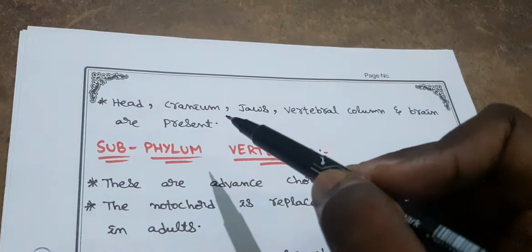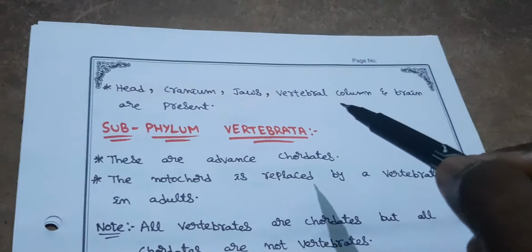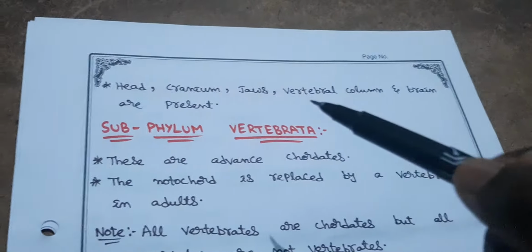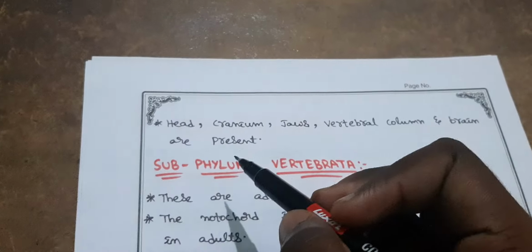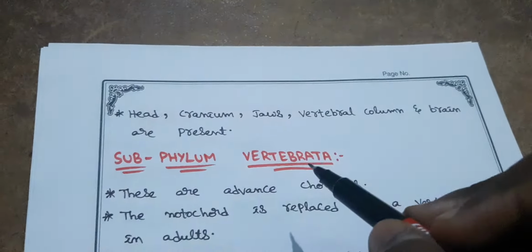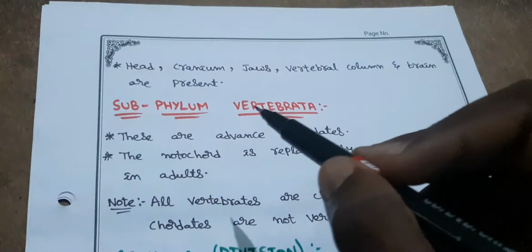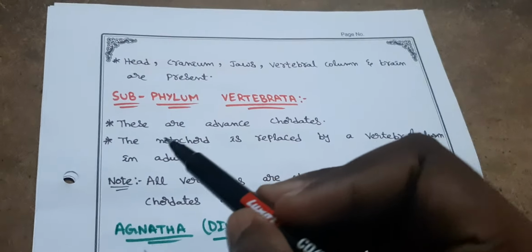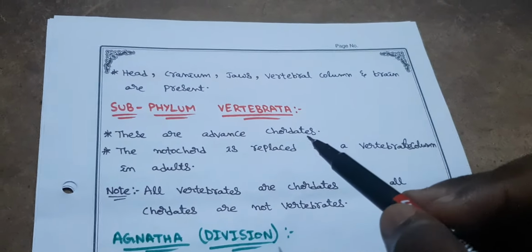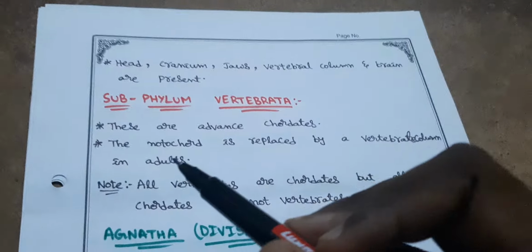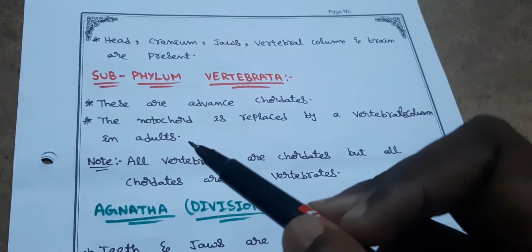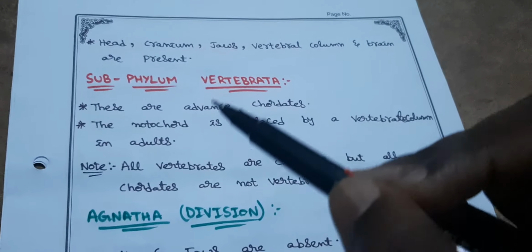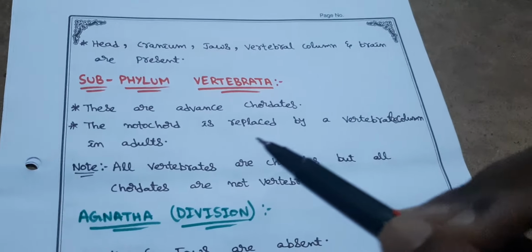Next, head, cranium, jaws, vertebral column and brain are present. But in Acrania, these are absent. Next, subphylum Vertebrata. We are very much familiar with this name, right? Vertebrates. These are advanced chordates, as I said before. And the notochord is replaced by a vertebral column in adults. Yes, even we humans, who come under vertebrates, have a vertebral column.